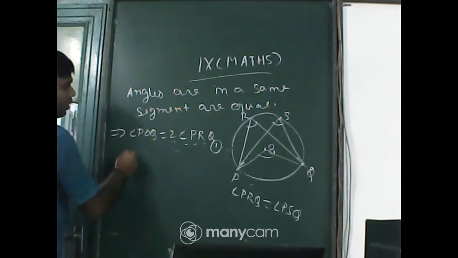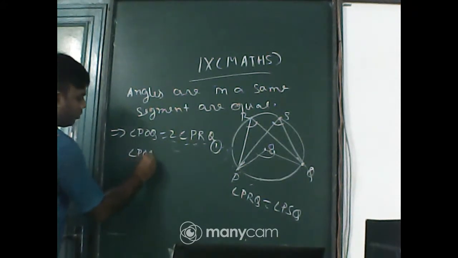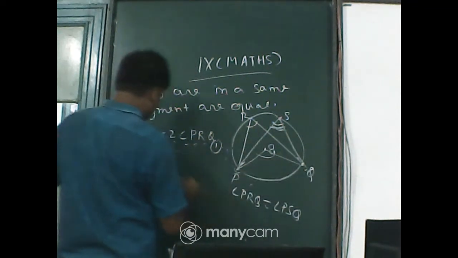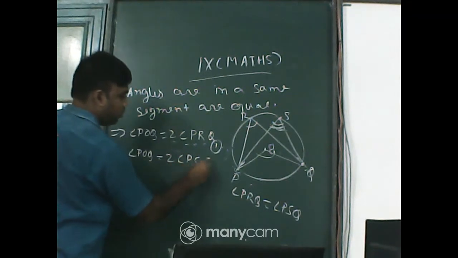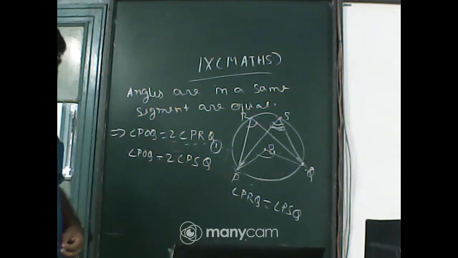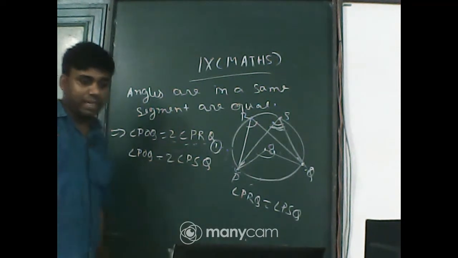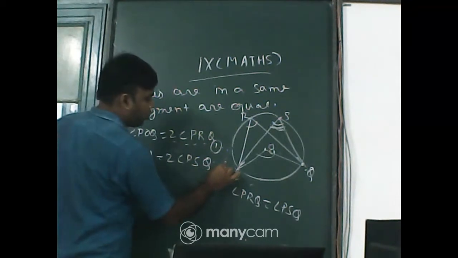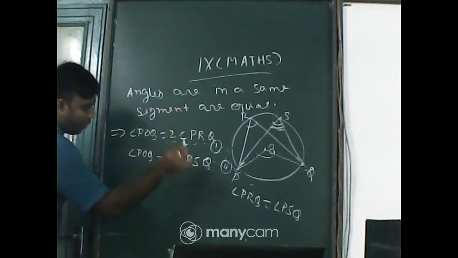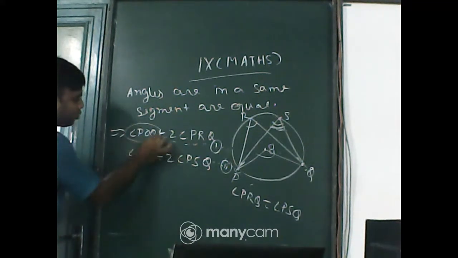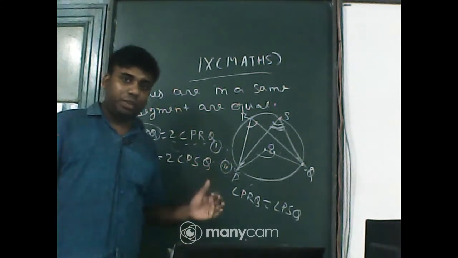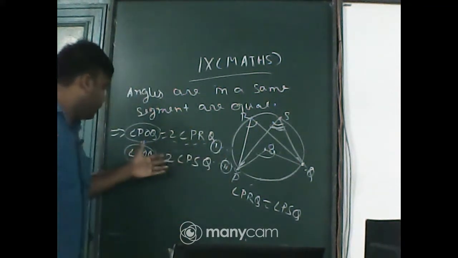And angle POQ, this is the circumference angle, PQ segment, is 2 into PSQ. Any problem? The central angle is double of the circumference angle. Now that is number 1 and number 2. Students, look at the board. The two equations: POQ equals 2 of PRQ, and POQ equals 2 of PSQ.